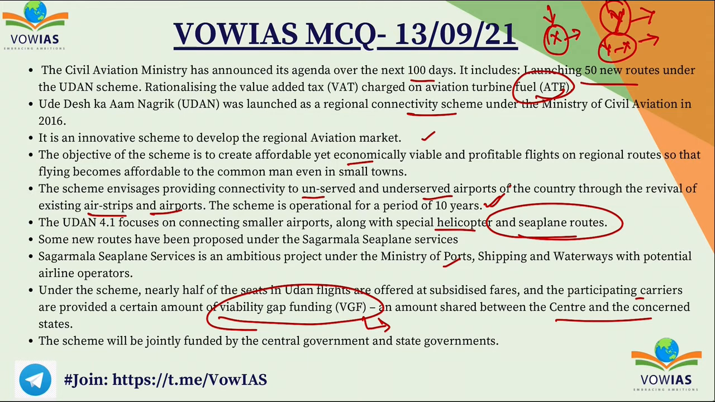So the gap between the price of the ticket, what the airline sells, and what it actually costs the airlines is known as the viability gap, and that gap is being funded by the center and the state government together.